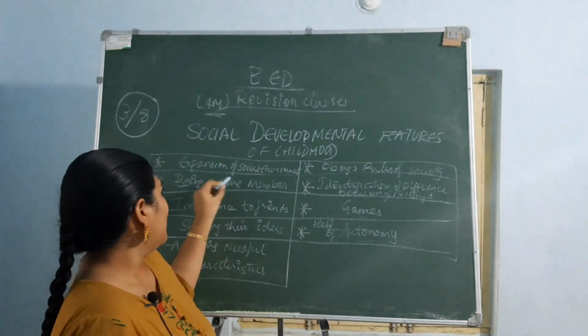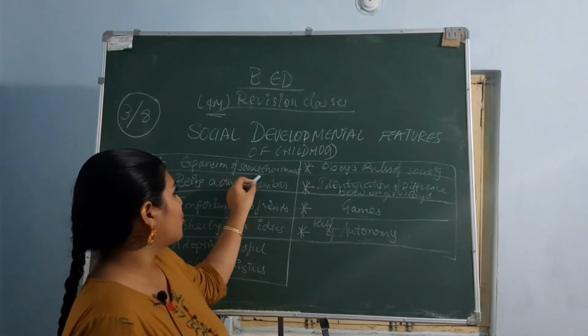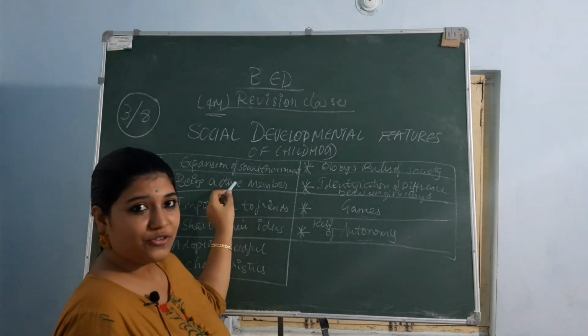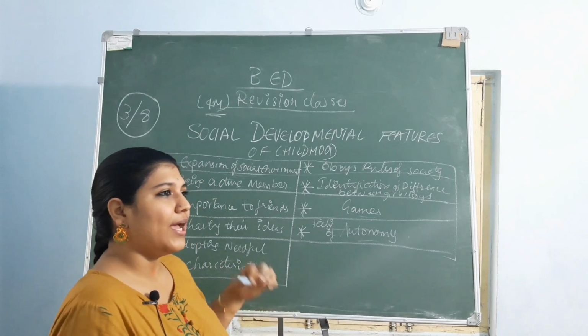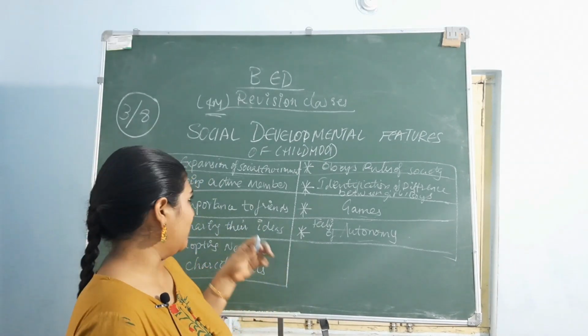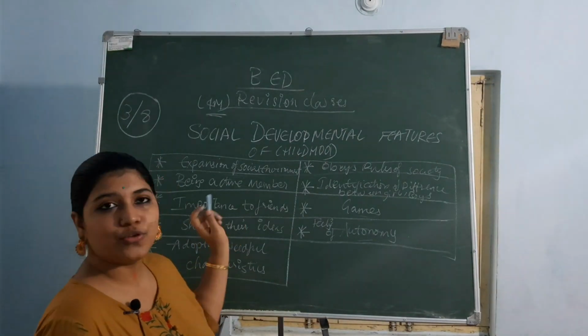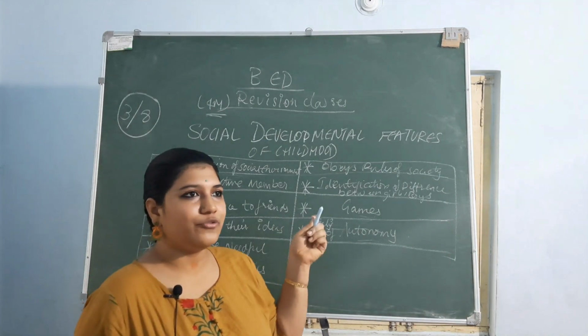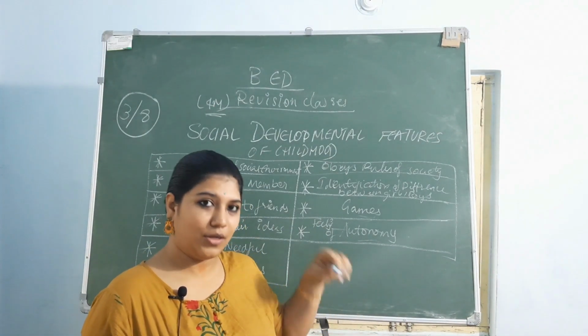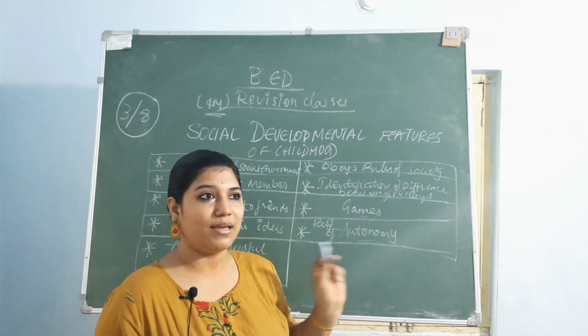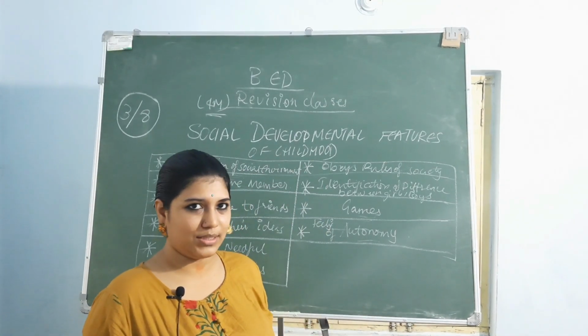What are those? Expansion of social environment, being an active member in their peer group, sharing ideas and thoughts and making them follow this, and importance to friends. Even if friends say something and parents say something else, they'll agree only with the friends: my friend told this, we are going to do this, that's all.